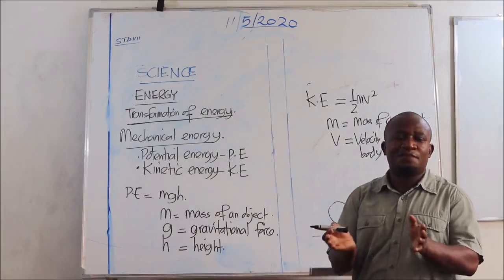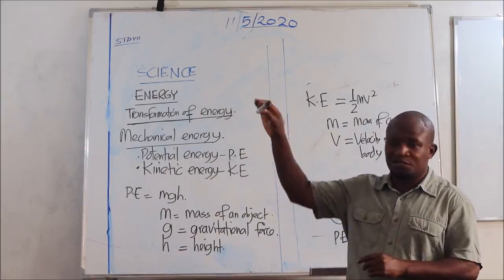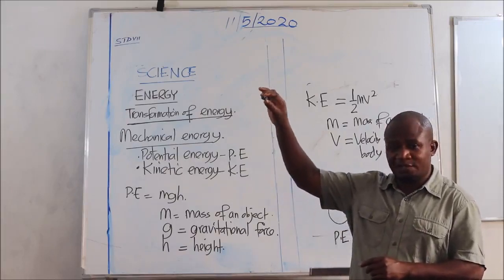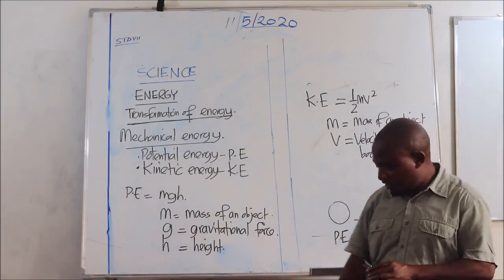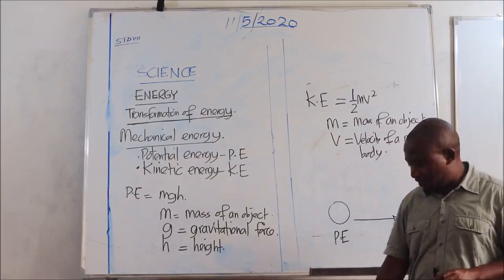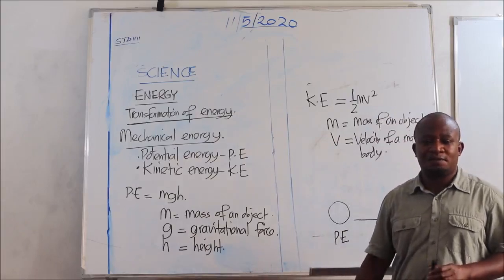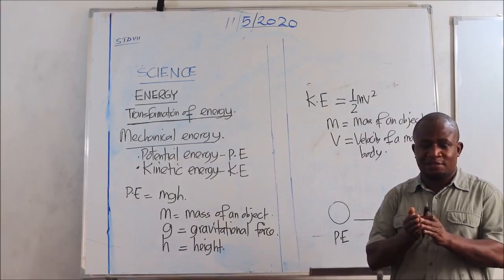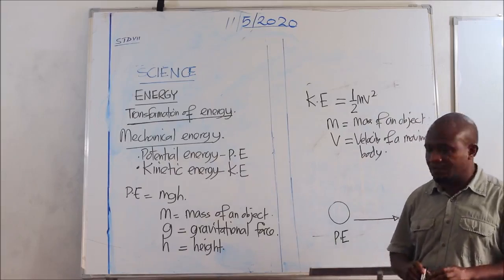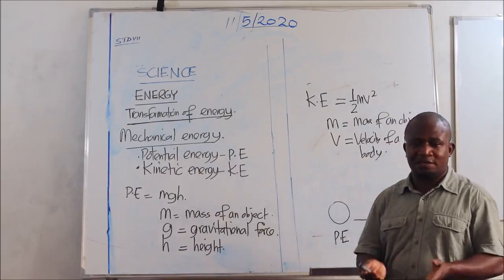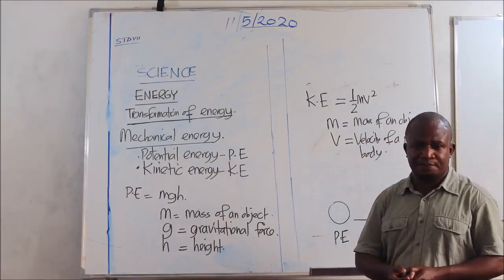So there's a transformation of energy in this place. Potential energy of the duster when it was at this level, kinetic energy as it moves down. On reaching down there, the duster does not move. It is at rest. So it has again potential energy. This is very important to understand in our lesson today.